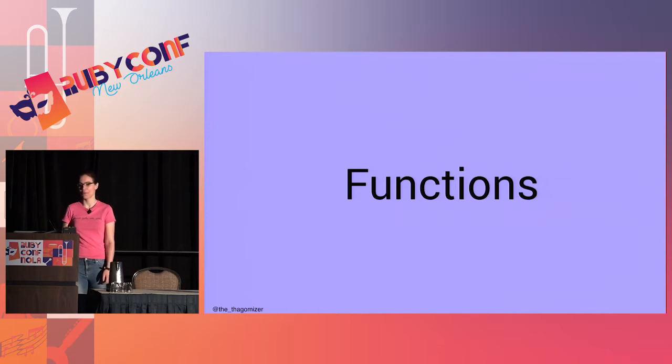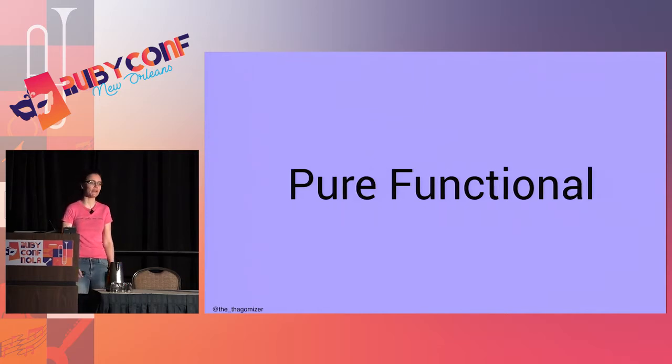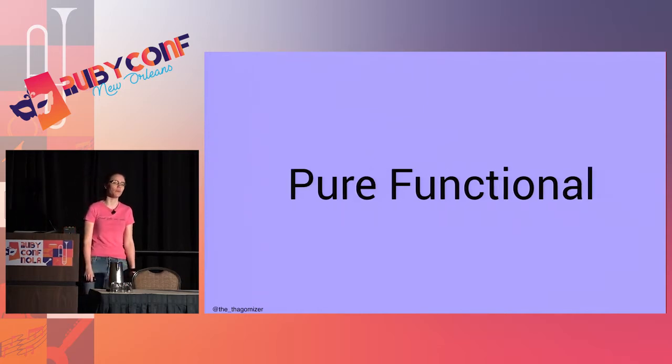Functions take in data and output data. I'm going to focus today entirely on pure functional programming, which means that my functions don't ever store state, and they don't ever mutate the incoming data. So if you give me an array, I will give you back a new array. I will not modify the one you gave me. So no bang methods if you're still in a Ruby mindset.